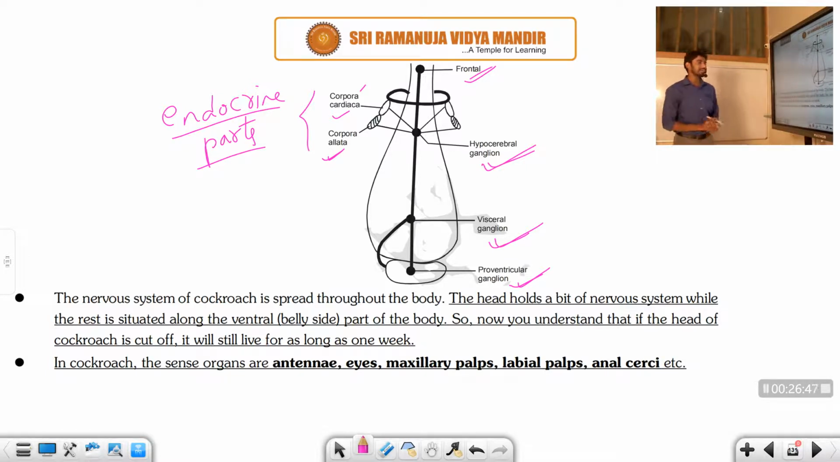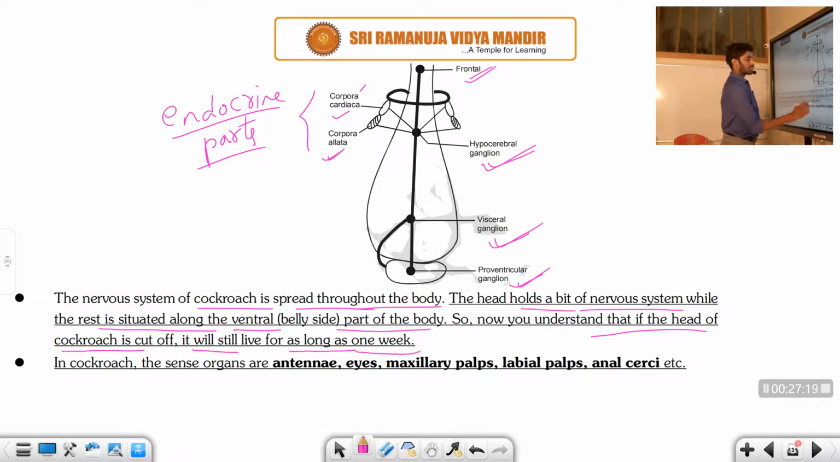Sometimes you can observe that if you remove the head of the cockroach, the cockroach is still alive and moves its body parts. What is the reason for that? You can see the nervous system of the cockroach is spread throughout the body. The head holds a bit of nervous system, while the rest is situated along the ventral part of the body. So now you understand that if the head of the cockroach is cut off, it will still live for as long as 1 week.